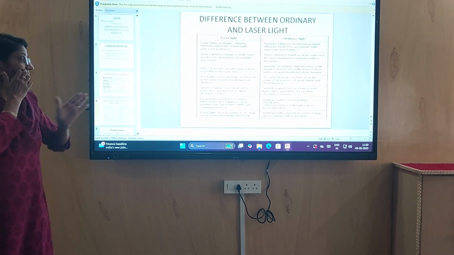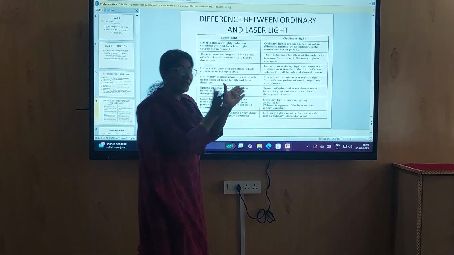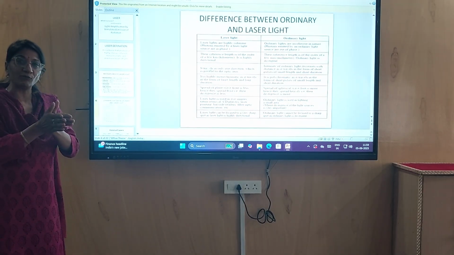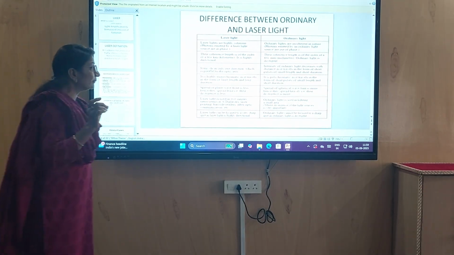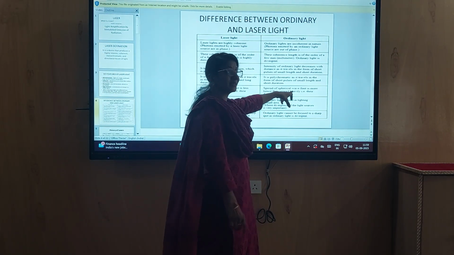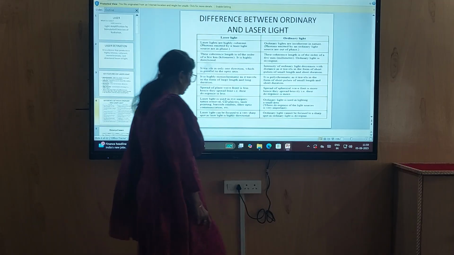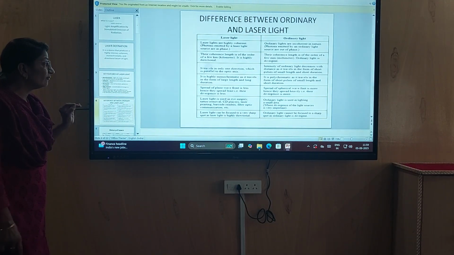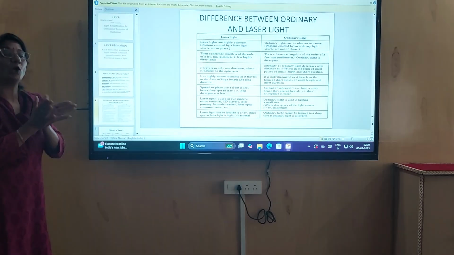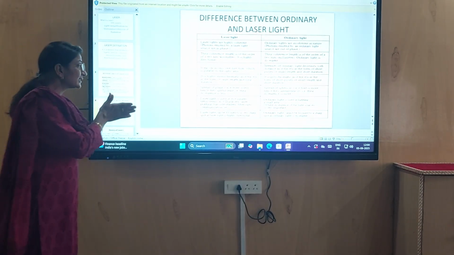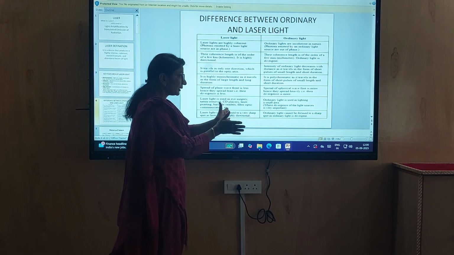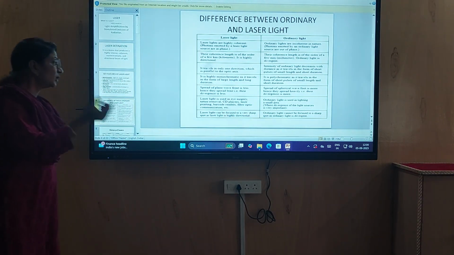The wavelength does not vary, while ordinary light has a range of 100 to 1000 Angstrom. It is polychromatic as it travels in the form of short pulses of small length and short duration. Now, the spread of the plane wave front is less, hence laser light spreads less. It is less divergent, while ordinary light spreads heavily and its divergence is more.